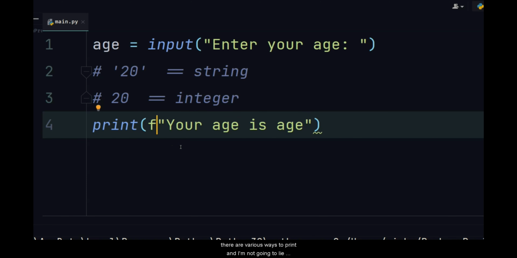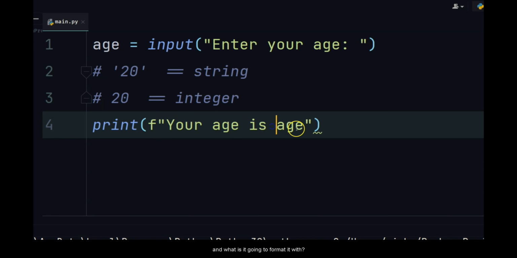There are various ways to print. I'm not gonna lie, there are other ways you can print anything in Python. There are like 4 different ways, but this is the newest and most common way that will make your print statements look easier and good. Now here, this age is a variable. So if you say printf, you are telling the Python interpreter to format this whole string.